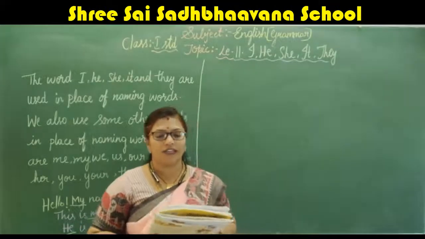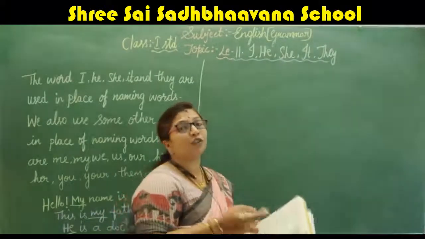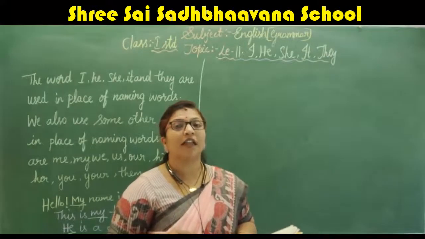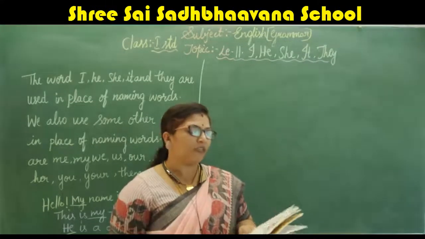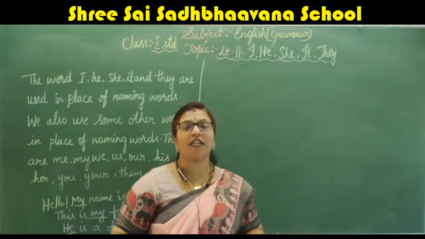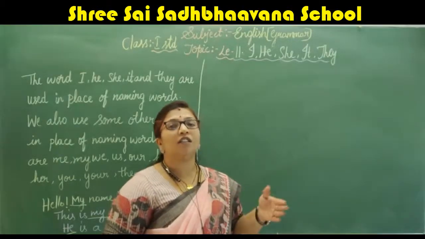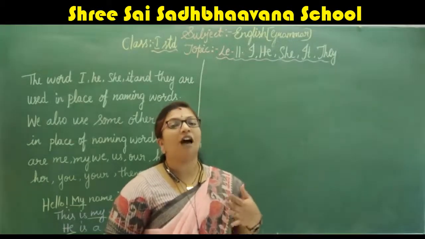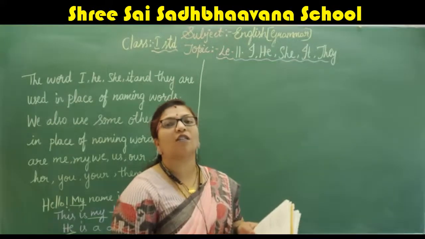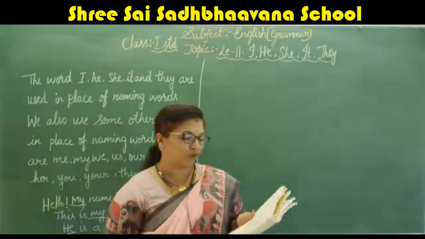Neetu loves hers. The parrot is loving that the two boys are there, so they are using hers. They are using us. This is our home. When we are saying to somebody, our home, only I will not be there. So this is my home, we can say. Our home, we will say, means all the parrots and boys are living there. So he is saying, this is our home.